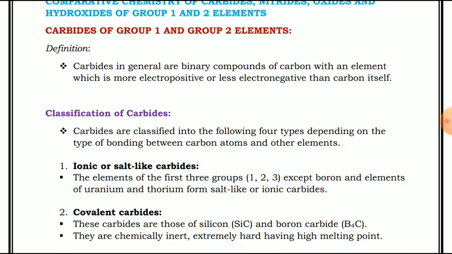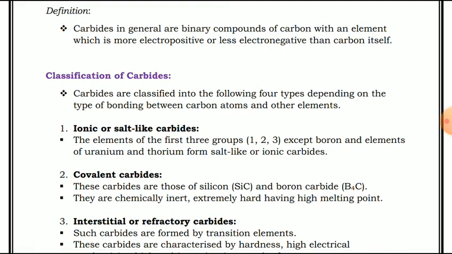So this is the second type. We have seen two types of carbide. In the first, there is an ionic bond, and in the second, covalent carbides, there is a covalent bond.